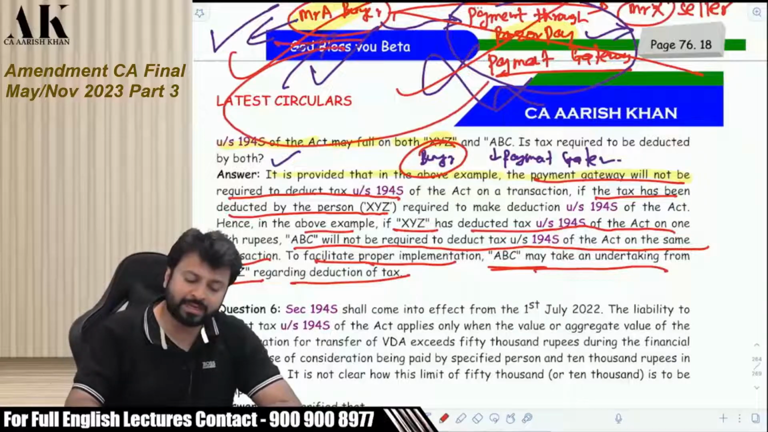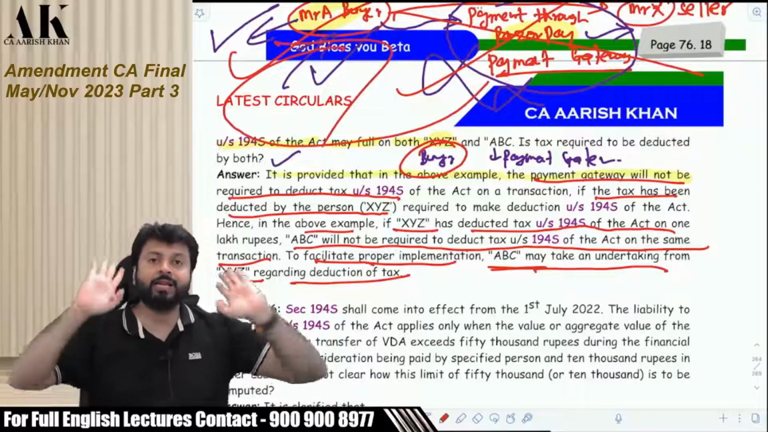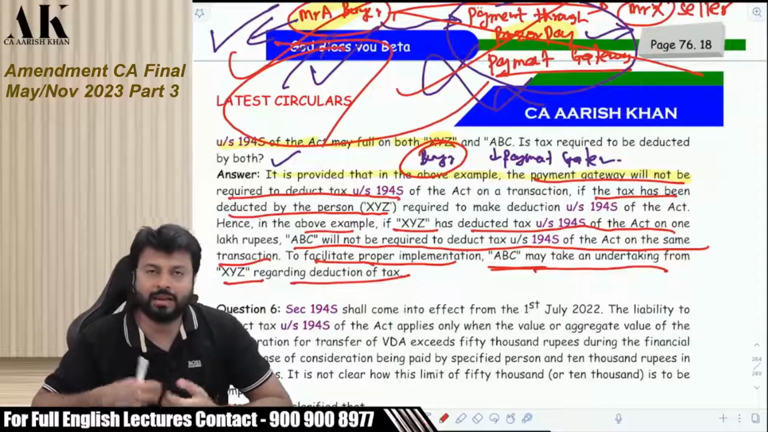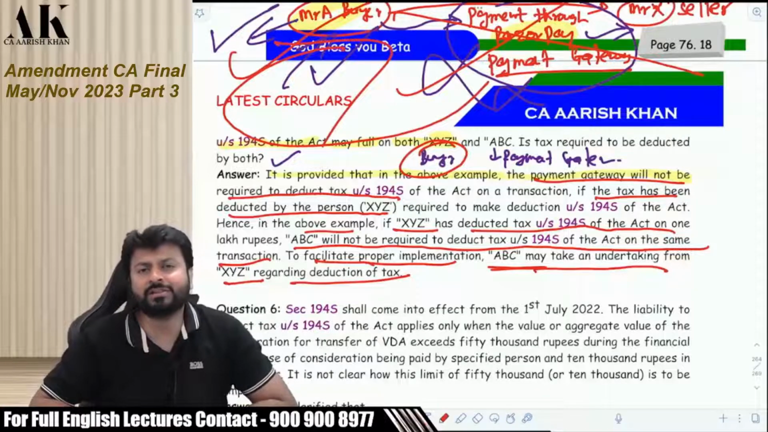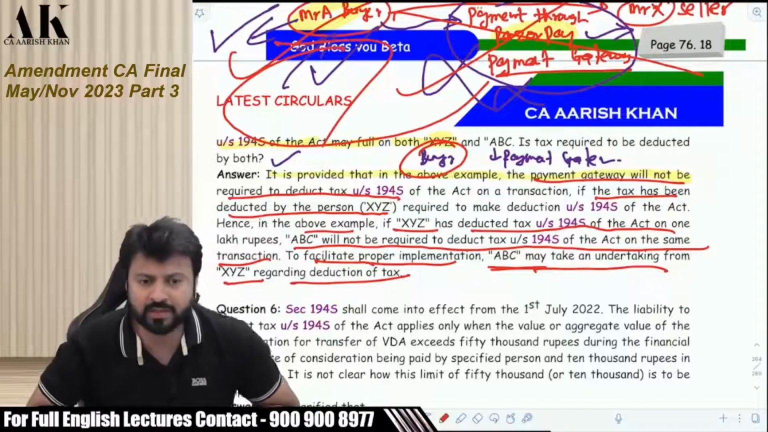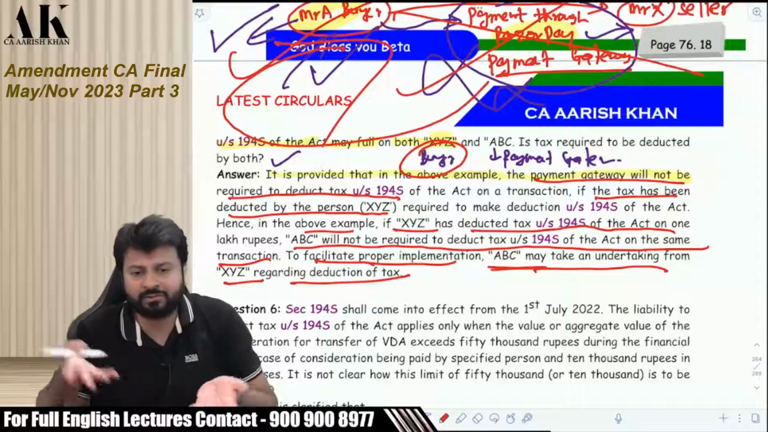So, Razorpay will take an undertaking from Mr. A that you have deducted the TDS, please give me an undertaking so that I am not liable to deduct TDS. What if the buyer does not deduct? If the buyer does not deduct, then Razorpay is liable to deduct the TDS. Okay. The indirect interpretation of that provision is this only.